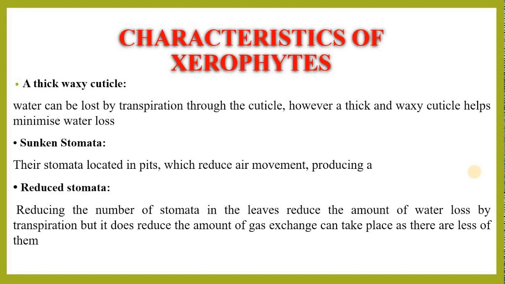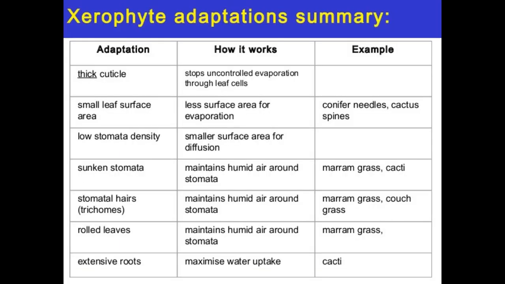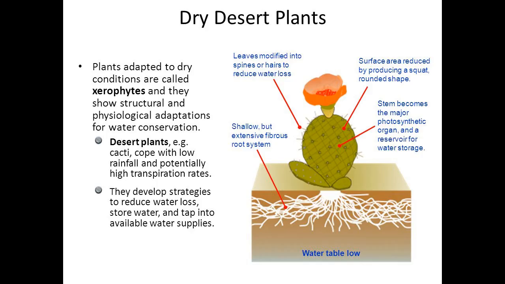Stems become green and perform the functions of the leaf like photosynthesis and respiration. Most plants such as cacti have fleshy stems which store water and nutrients in the form of jelly-like fluid. And these plants have a well developed root system which grows very deep and spreads broadly in the soil to absorb whatever little amount of water is present in the soil.